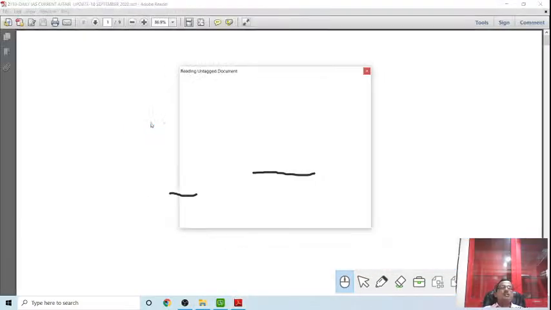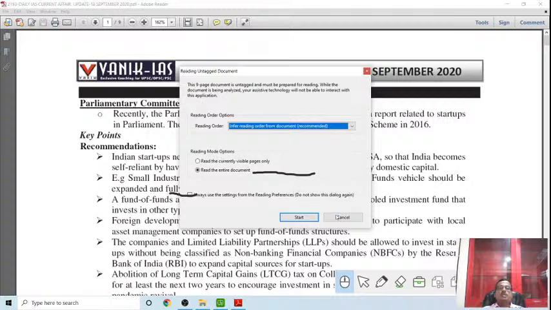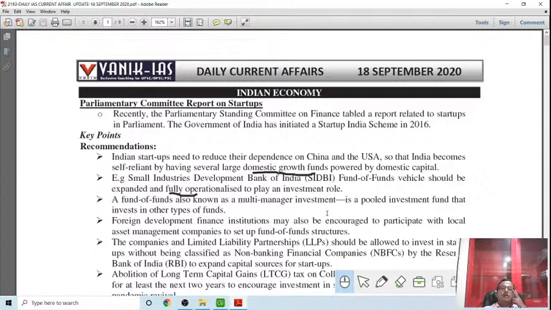Let's see the last day's news. Okay, so this is the news of 18 September. Parliamentary committee reports on startups. You know what Startup India is? Startup India is a program launched by the government to encourage entrepreneurship, to give youngsters startup money, handholding facilities and incubation facilities, so that more and more young entrepreneurs can emerge in the country, go for starting their activities, and India will be on a growth trajectory in the global scenario.